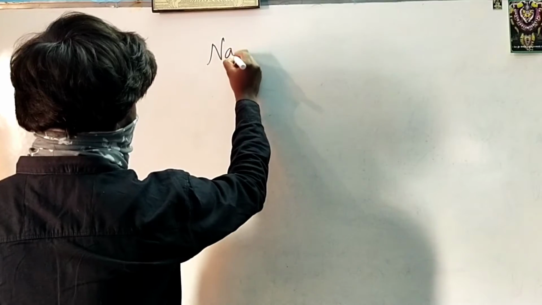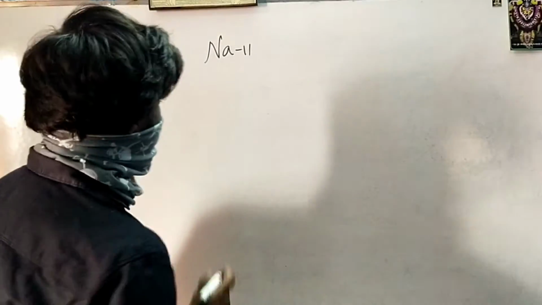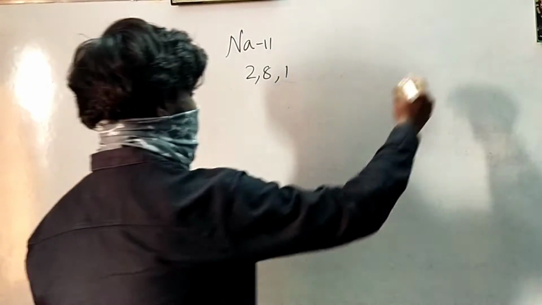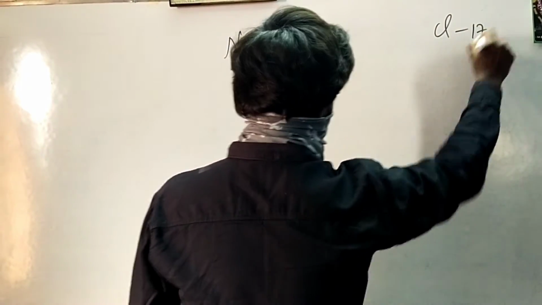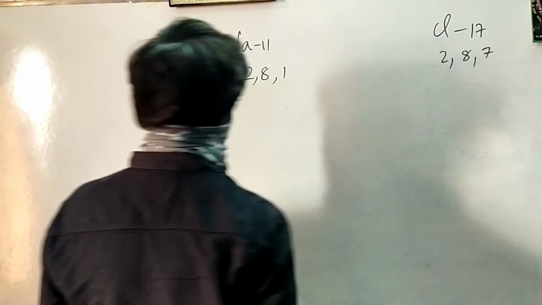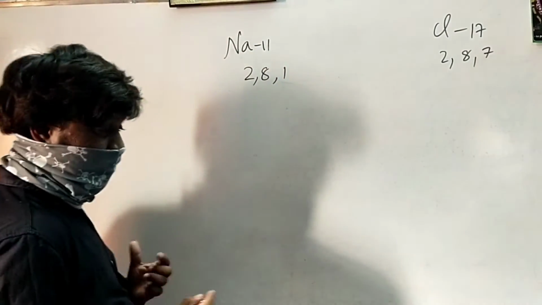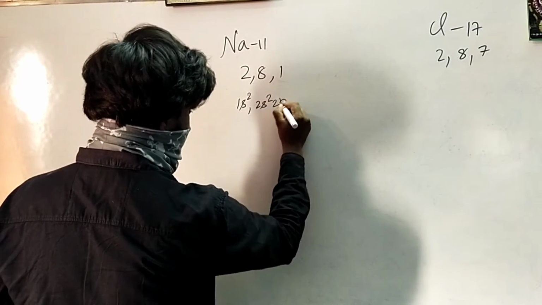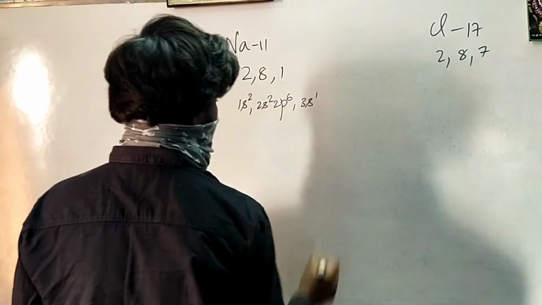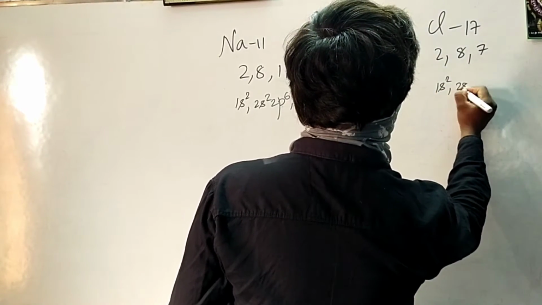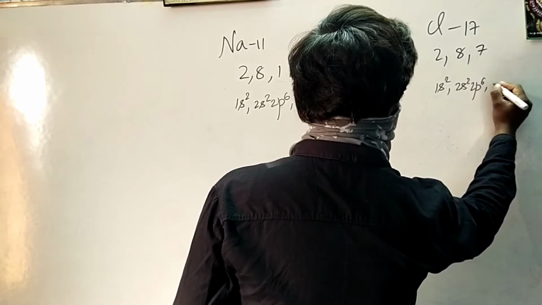Now, let me take an example of sodium. Sodium atomic number is 11, so its electronic configuration is 2,8,1. And if you take chlorine, chlorine has 17 electrons. Its electronic configuration is 2,8,7. So this is Bohr's electronic configuration, and the modern electronic configuration of sodium is 1s2, 2s2, 2p6, 3s1. The modern electronic configuration of chlorine is 1s2, 2s2, 2p6, 3s2, 3p5.